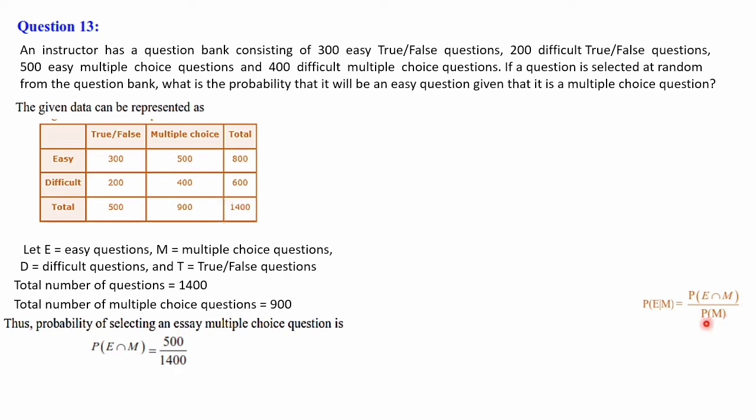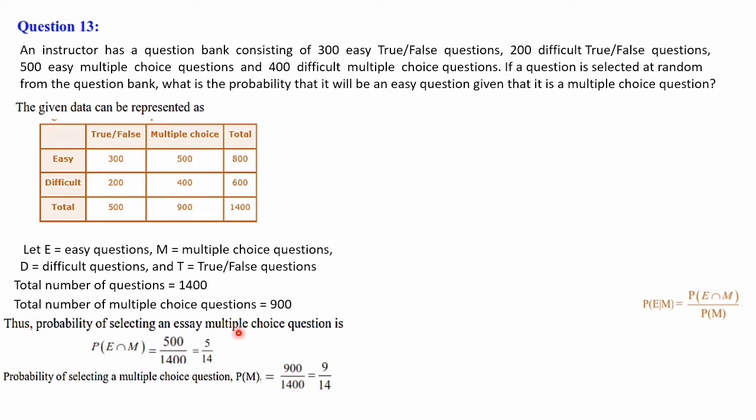Next, P of M. P of M stands for multiple choice questions. So the probability of selecting a multiple choice question, P of M, is equal to multiple choice questions we are having total 900, total number of questions 1400. So 900 divided by 1400, when we cancel zeros we will get 9 divided by 14.